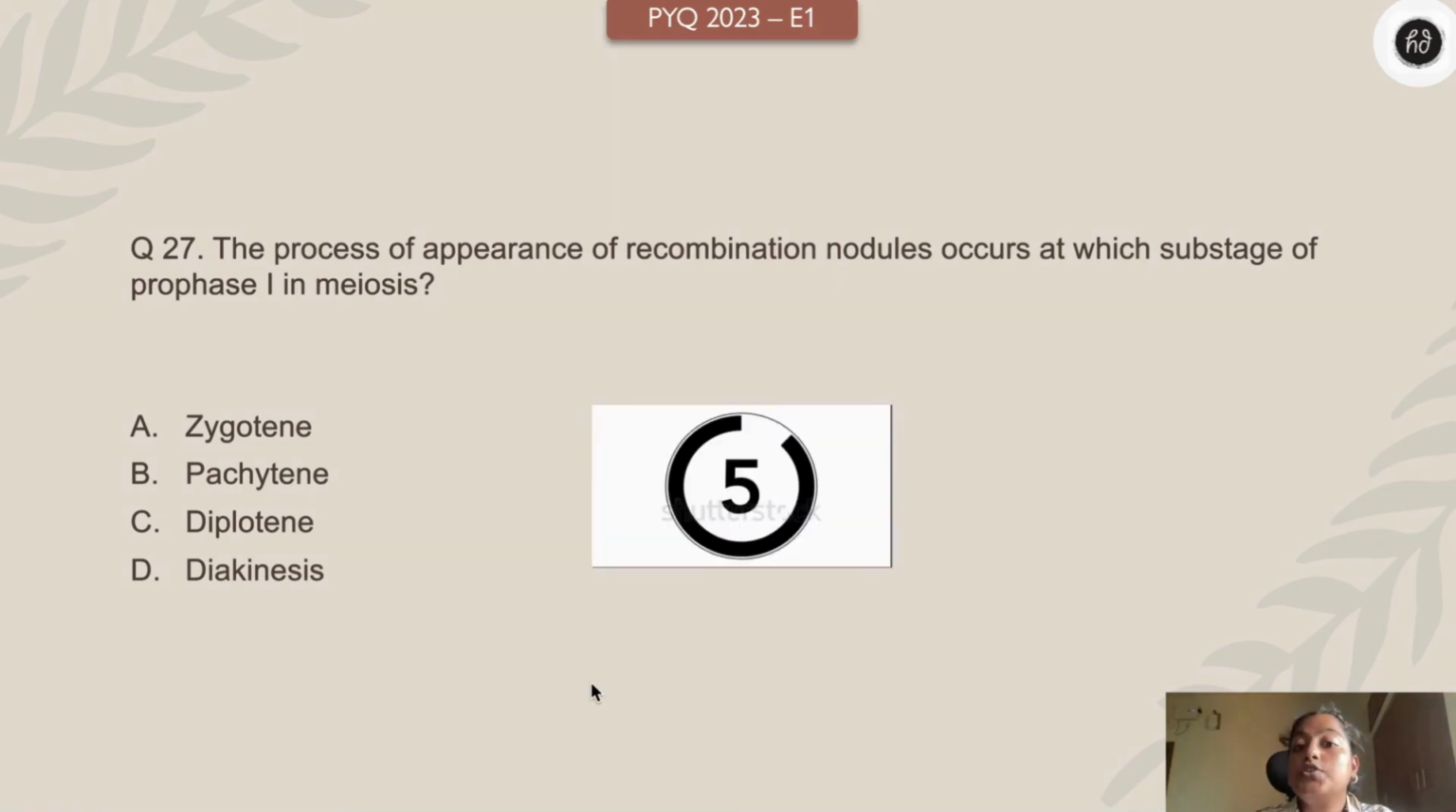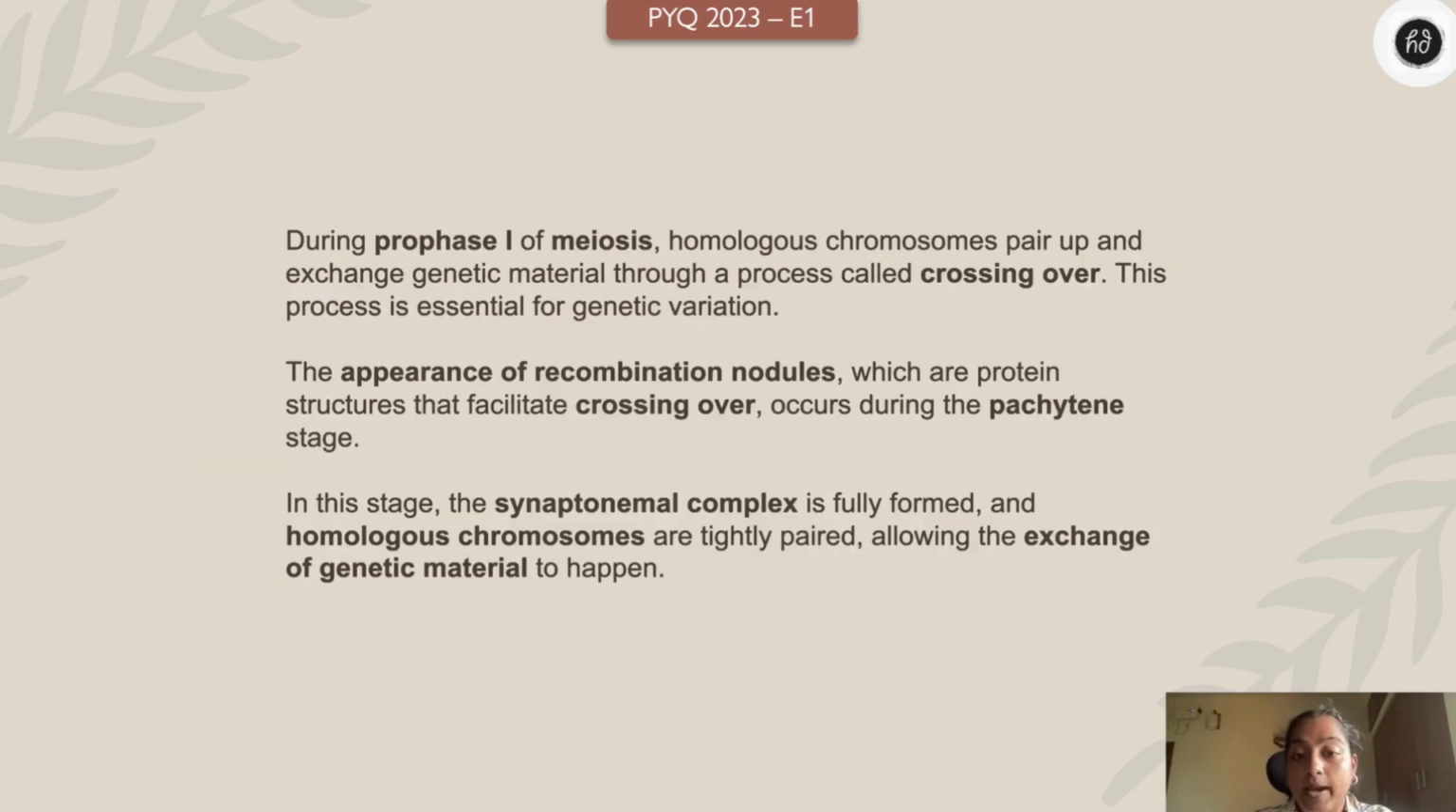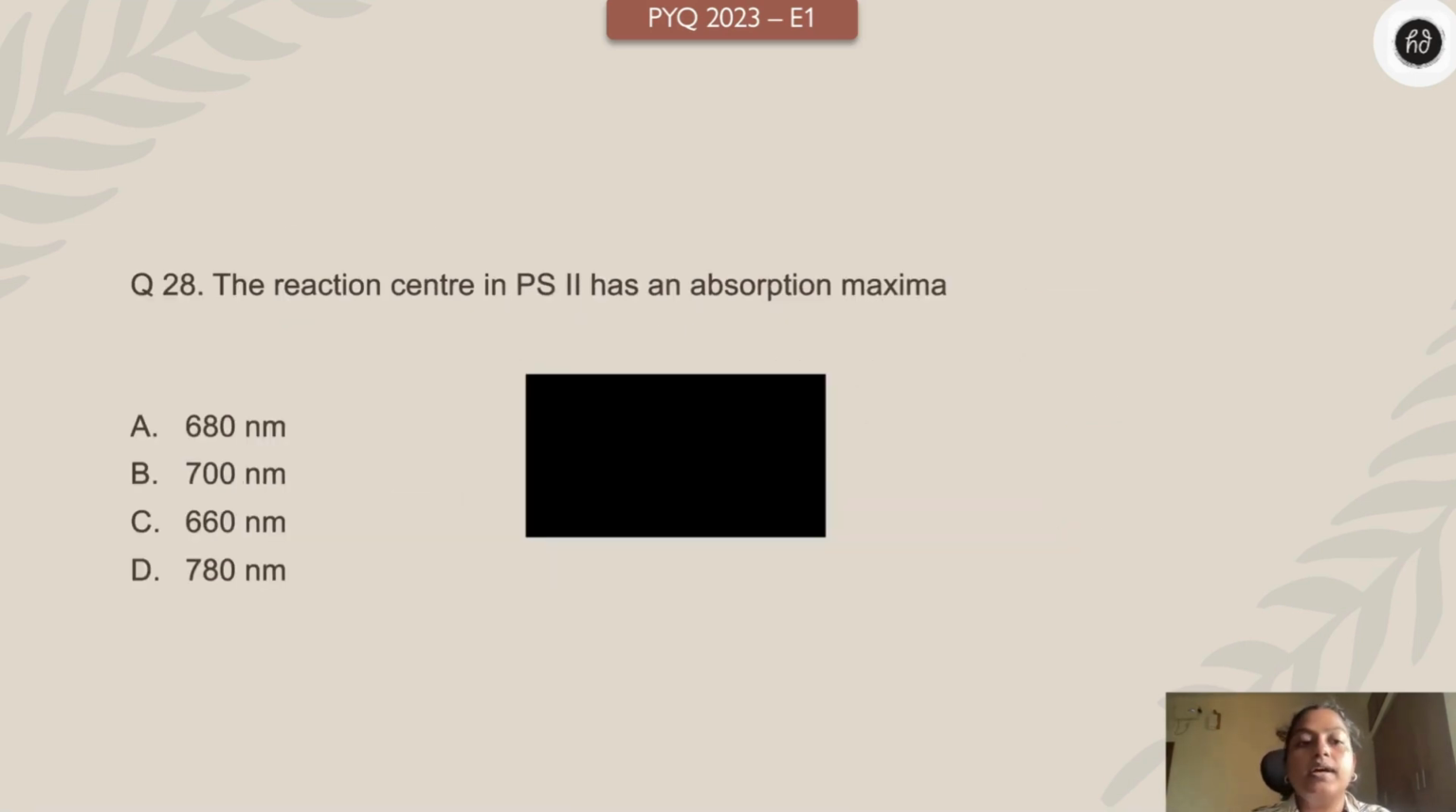Appearance of recombination nodules. Very, very important. The answer is pachytene stage. Why? The appearance of recombination nodules, which are protein structures that facilitate crossing over, occurs during this phase. In this stage, the synaptonemal complex is fully formed and the homologous chromosomes are tightly paired, allowing crossing over, the exchange of genetic material, to happen. Very, very important.